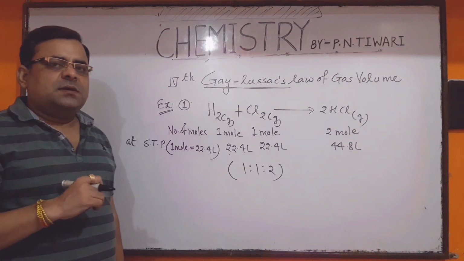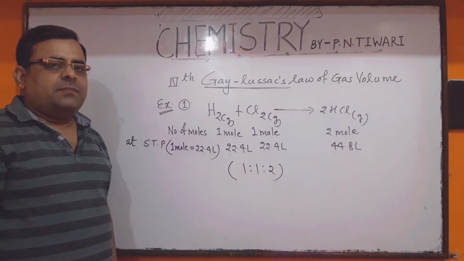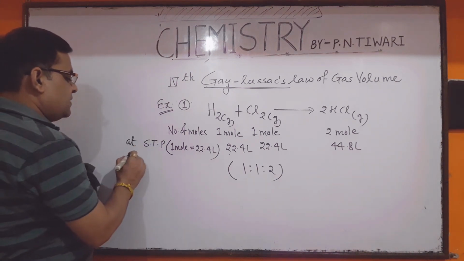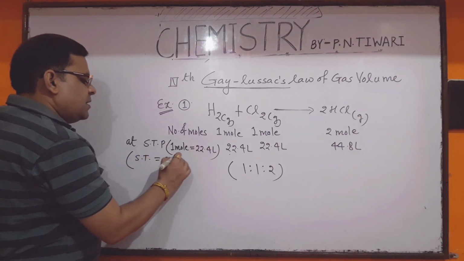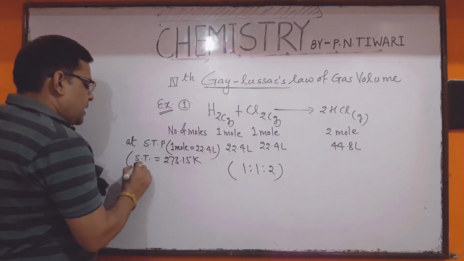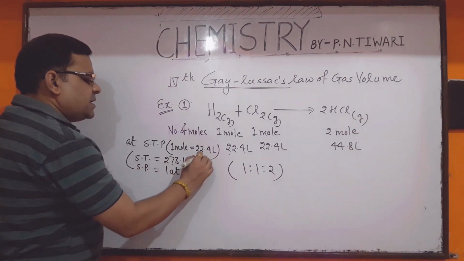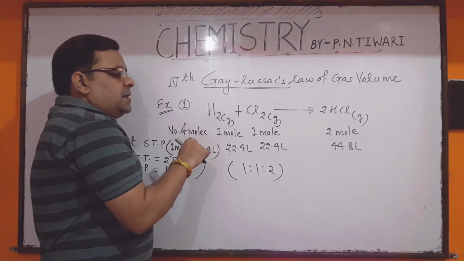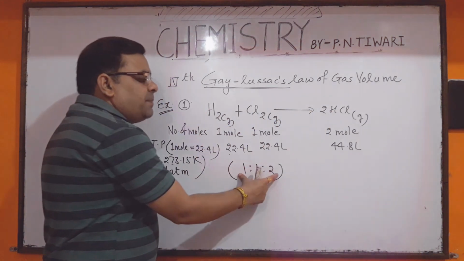Note down in your copies. If any chemical reaction takes place in gaseous state, then under the standard conditions of temperature and pressure, what are the standard conditions of temperature and pressure? Dear student, standard temperature is 273.15 Kelvin and the standard pressure is 1 atm. So under the standard conditions of temperature and pressure, if any chemical reaction takes place in gaseous state, then the volumes of all reactants and products always have a simple ratio.